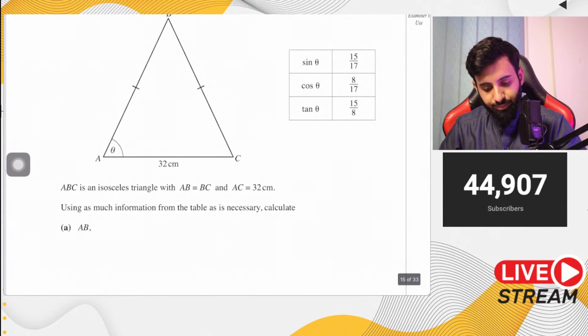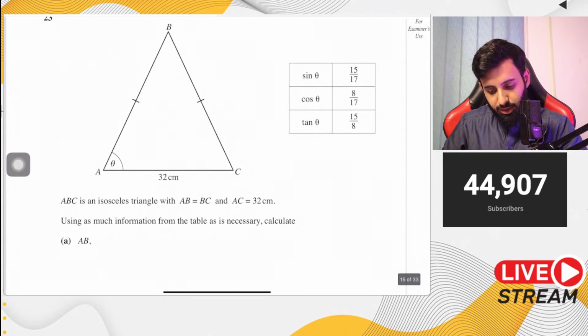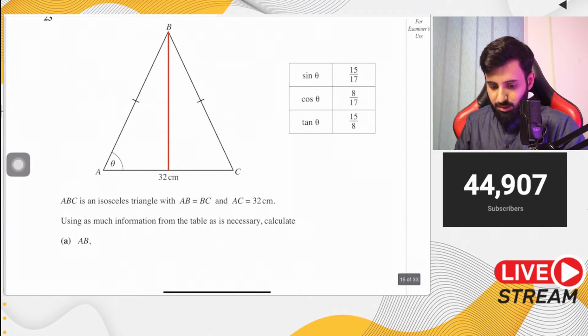All right, let's see. If you want to find out AB, here's what you can do. I wouldn't recommend that you use sine rule over here. In fact, I will not at all recommend that you use sine rule. Use a bit of common sense, if that's not too much to ask. So you make a perpendicular from B. What that does is that divides AC into half. So this is 16 centimeter and this is 16 centimeter.